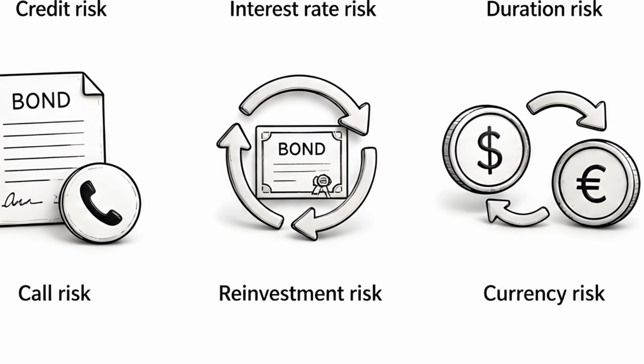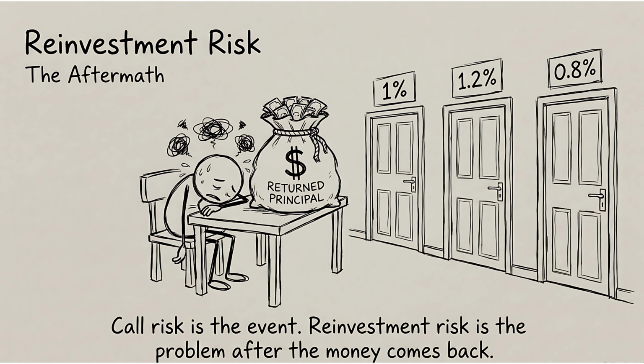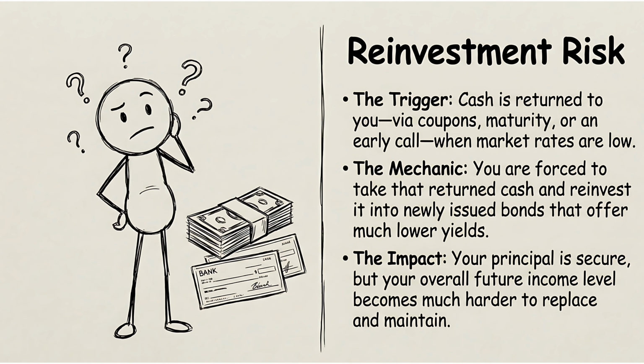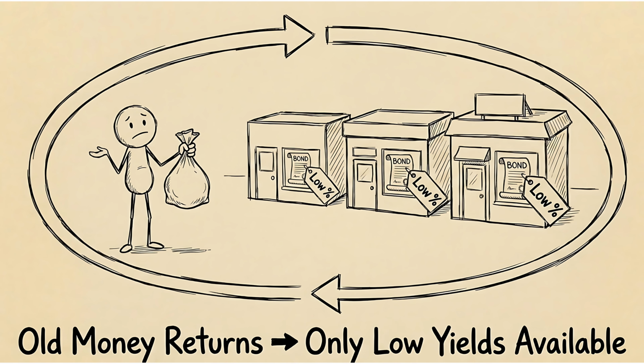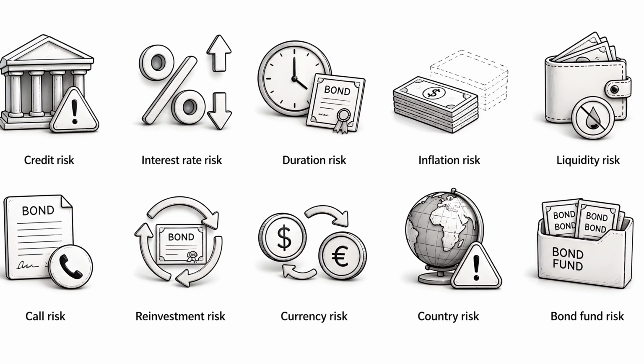Reinvestment risk. The money comes back. Now it has to go somewhere. That is where reinvestment risk appears. You may receive coupon payments, maturity proceeds, or an early repayment from a called bond. If available yields are lower by then, the next bond may pay less than the old one. Call risk is the event that can send your money back early. Reinvestment risk is the problem after the money comes back. For someone who wants steady income, this matters a lot. The bond may return your principal, while your future income becomes harder to replace.